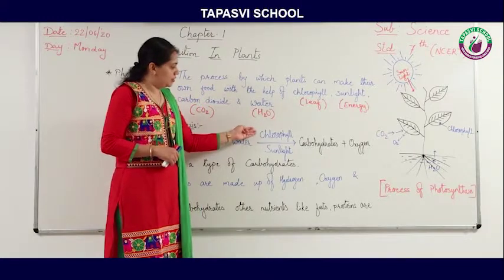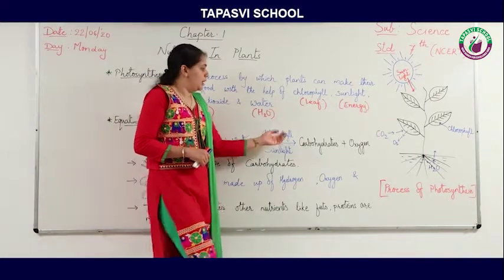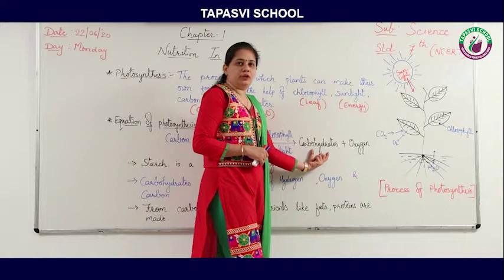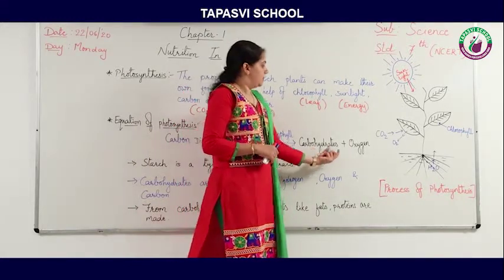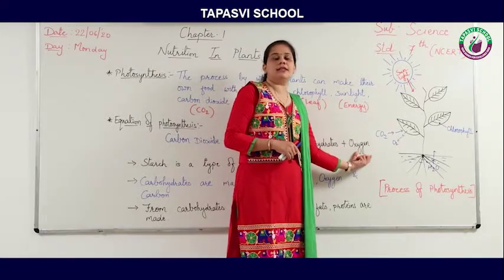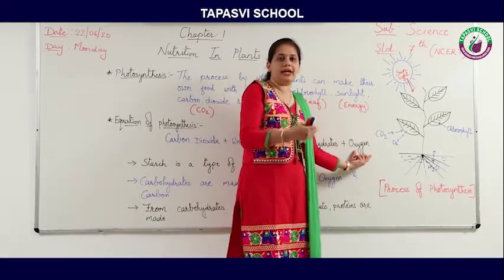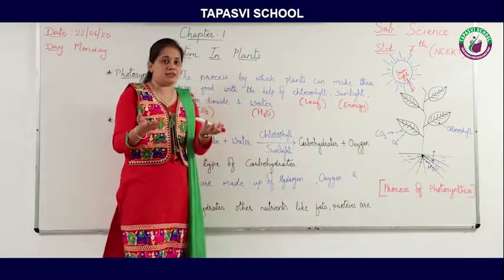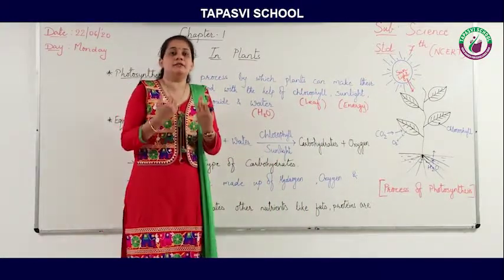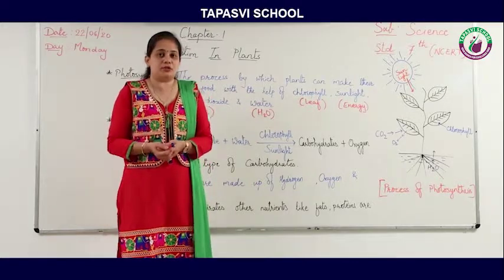So in the presence of chlorophyll and sunlight, plants will make their food, which is known as carbohydrates, plus oxygen is released back into the air. So we know that plants give us oxygen and we give plants carbon dioxide.